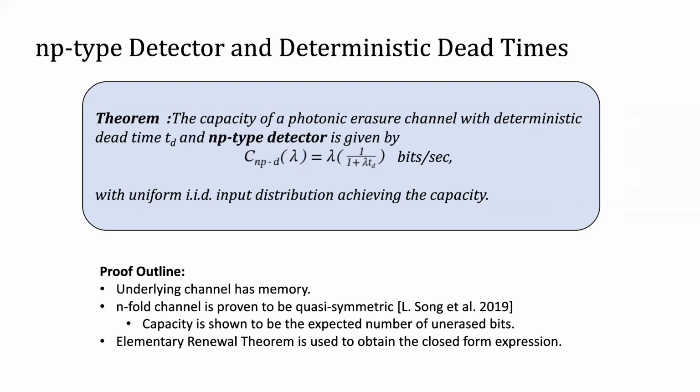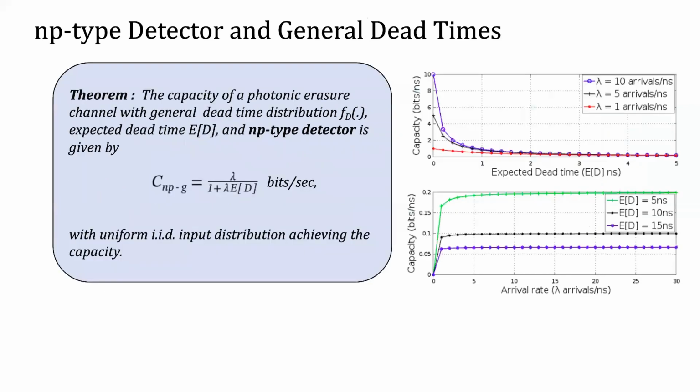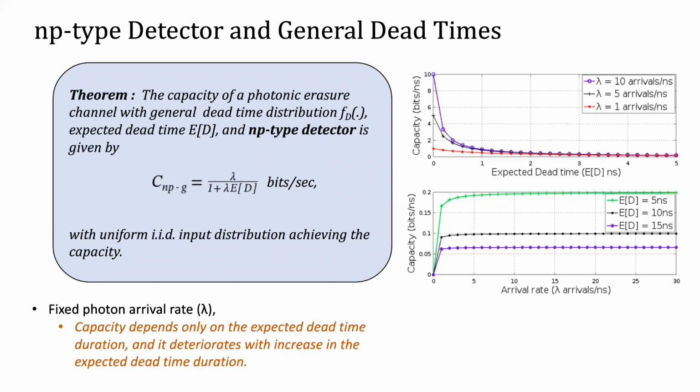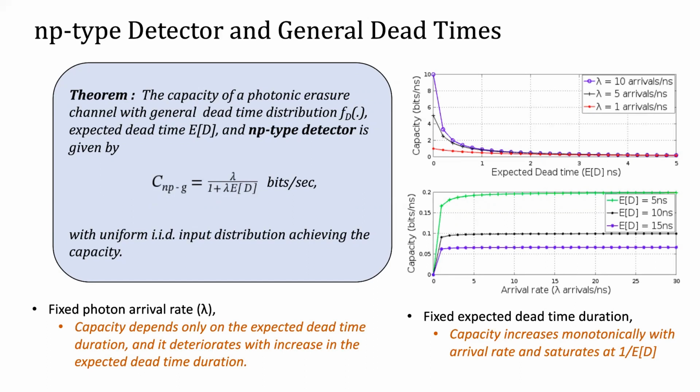This result of the deterministic case and NP-type detector can be generalized to a setting with NP-type detector and any general distribution of dead times, where the capacity is shown to be lambda over 1 plus lambda times expected dead time duration in bits per second. The plot on the right side depicts that in a system with NP-type detector, fixed photon arrival rate decreases the capacity with increase in expected dead time duration, and fixed expected dead time duration increases the capacity monotonically with arrival rate and saturates at 1 over expected dead time duration.